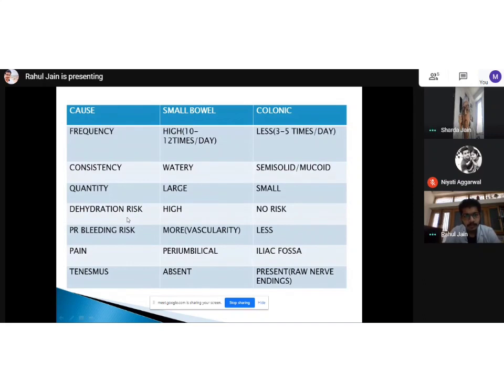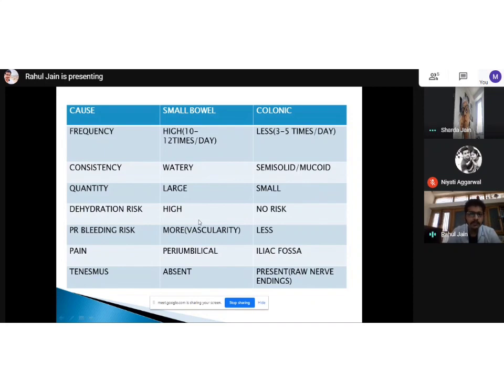So this point makes an important distinction, that is why we need to distinguish whether any patient is coming with small bowel or colonic diarrhea. There are hundreds of causes for diarrhea, but my first priority is to differentiate whether it's small bowel diarrhea or colonic diarrhea, because dehydration risk is high in small bowel, while it is almost equivalent to nil in colonic diarrhea.